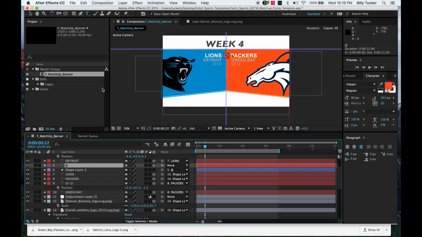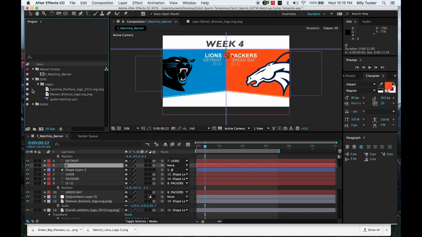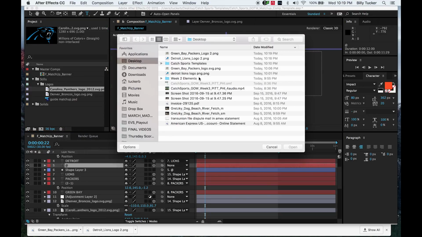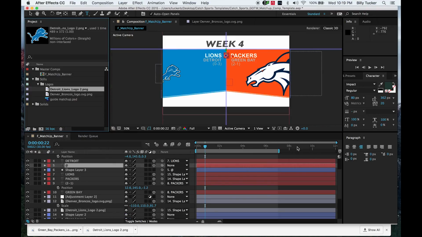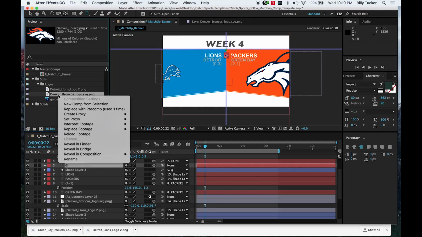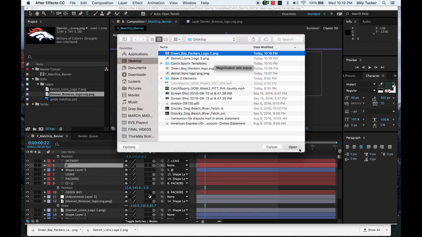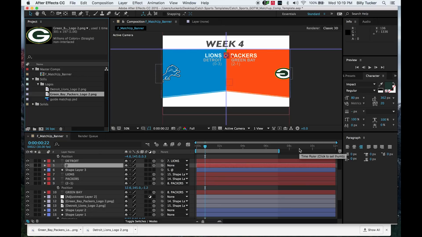And the best way to update these graphics is to go into the logos that are already there, the Panthers. We control click, replace footage with Detroit Lions. There we go. Rather small. And then we go into Denver Broncos. Replace footage, Green Bay Packers. Rather small and backwards.